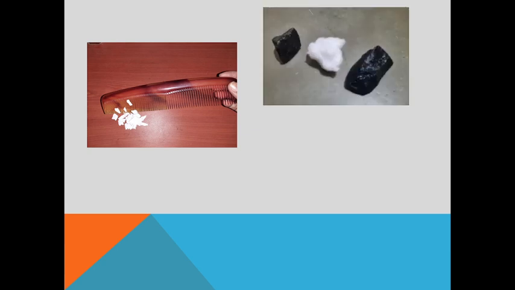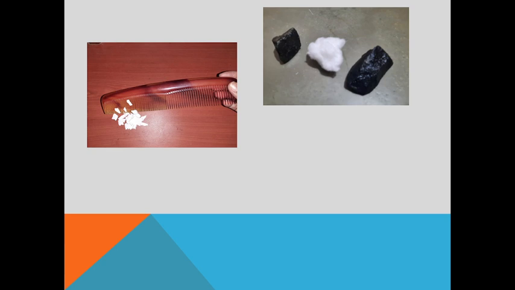In day-to-day life we have many examples of the presence of charges around us. One example is combing your hair. When you comb your hair, there is friction between the hair and the comb, and because of that, charges are created. When you bring that comb near a piece of paper, the comb will attract the paper because it is electrified.